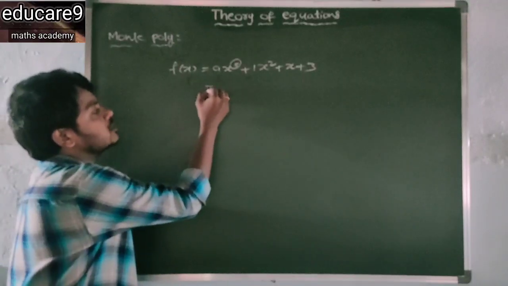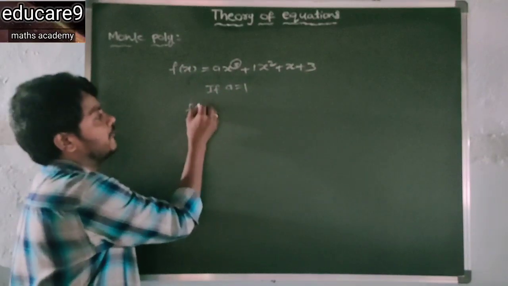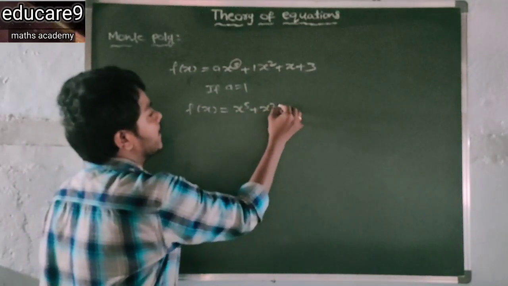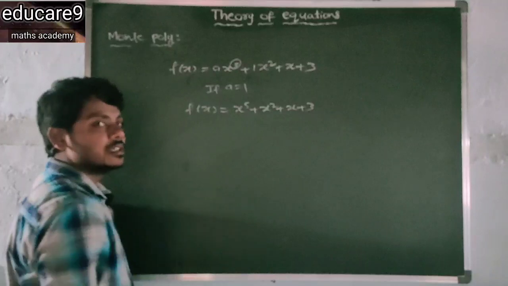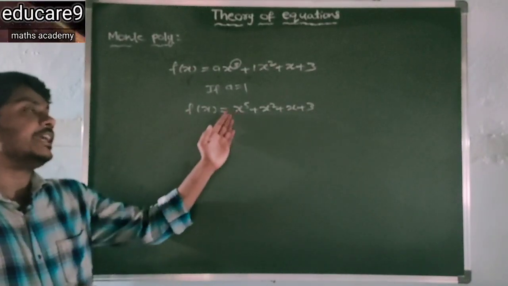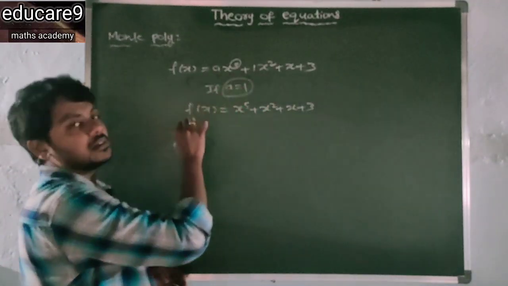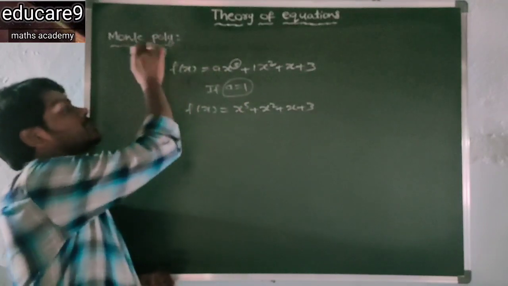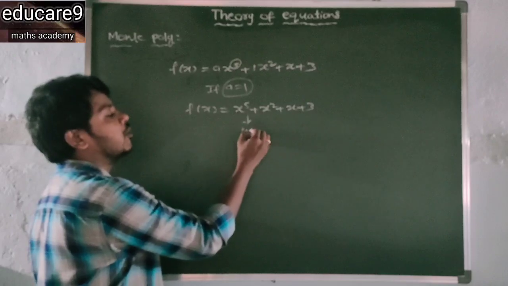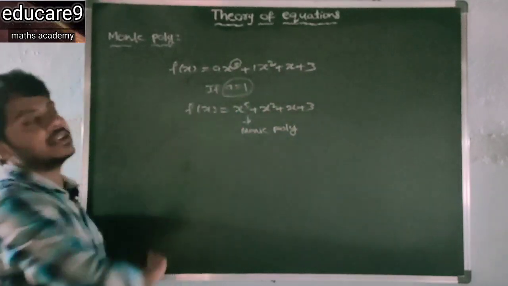If a is equal to 1, then f of x is what? x power 5 plus x square plus x plus 3. This is also a fifth degree polynomial. And here the leading coefficient is a only, so the leading coefficient should be 1. In that case, the type of polynomial is called a monic polynomial. So this is the definition.